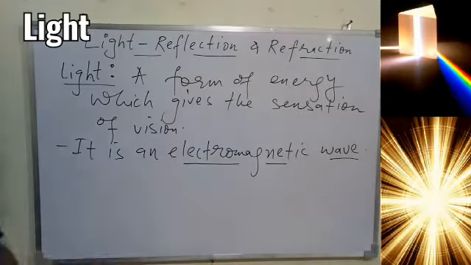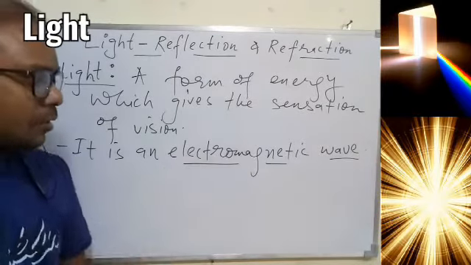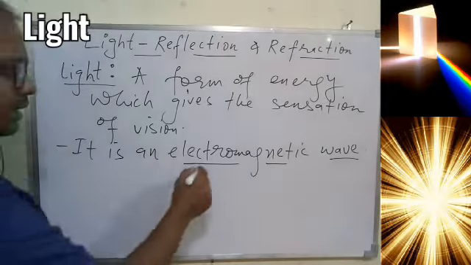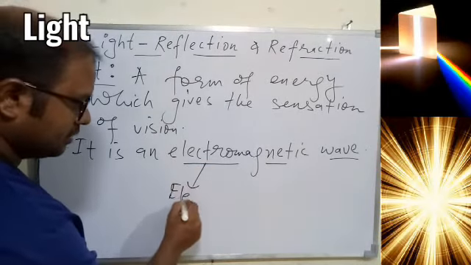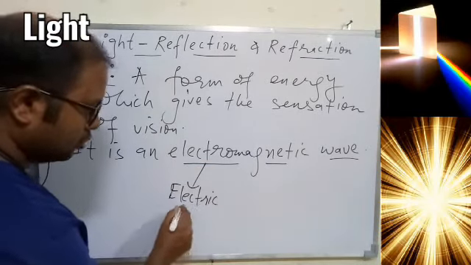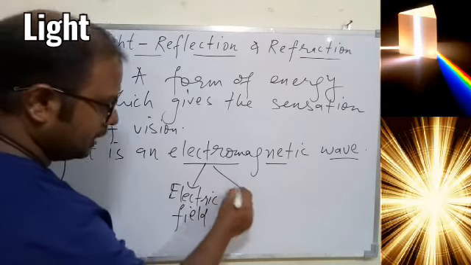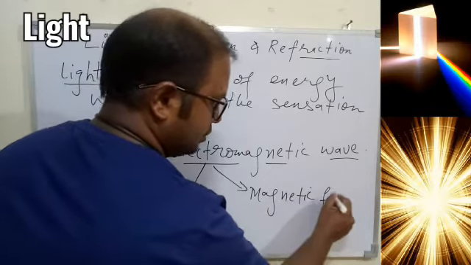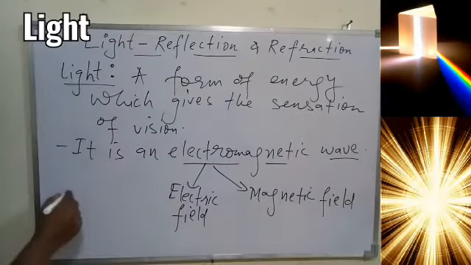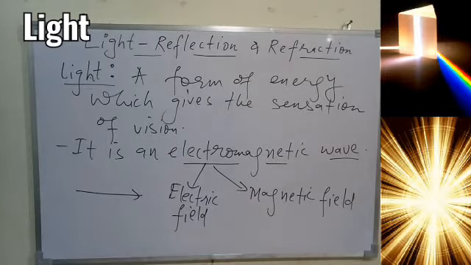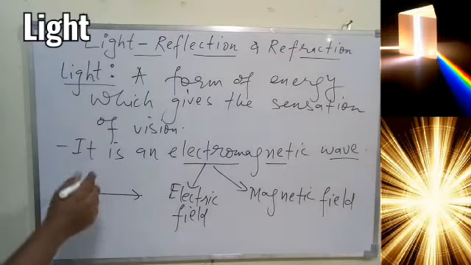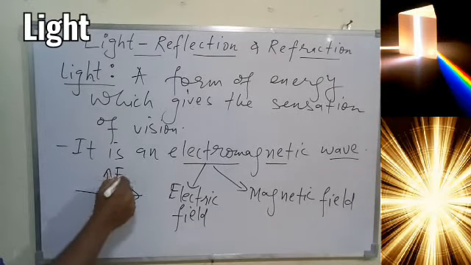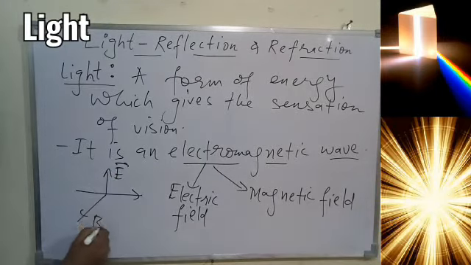Overall it is made up of two different components. One is called the electric field, and the other is the magnetic field. Briefly, we should know that if light is traveling in a particular direction, then perpendicular to the direction of light, the electric field and magnetic field oscillate, that is, vibrate.